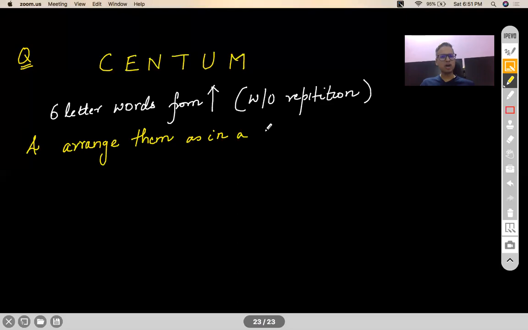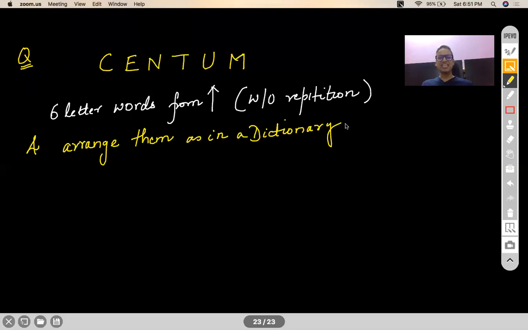I hope all of you know how words are arranged in a dictionary. Most of you won't actually have got a chance to see a dictionary yet, because now Google is available, right? You can just type the word and get its meaning. So 6-letter words without any repetition, used from the letters CENTUM, arranged in a dictionary.